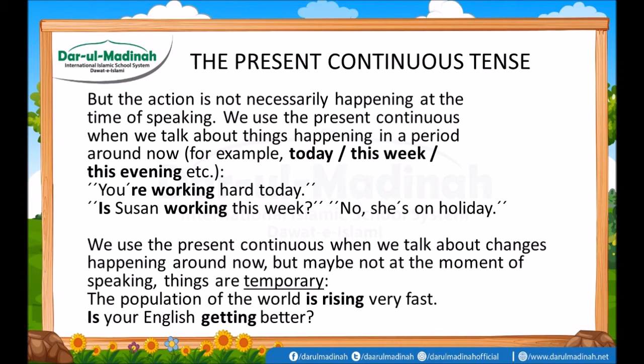We use the present continuous when we talk about changes happening around now, but maybe not at the moment of speaking. Things are getting temporary. The population of the world is rising very fast. Is your English getting better?